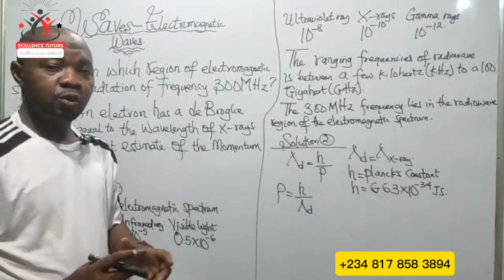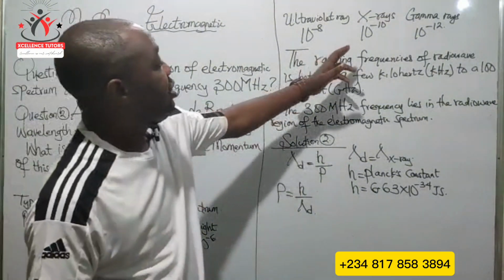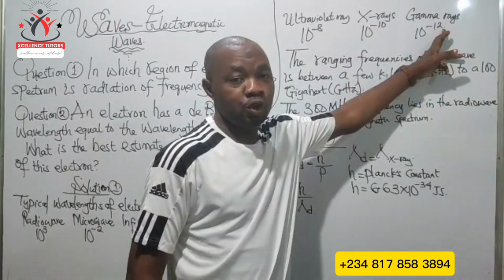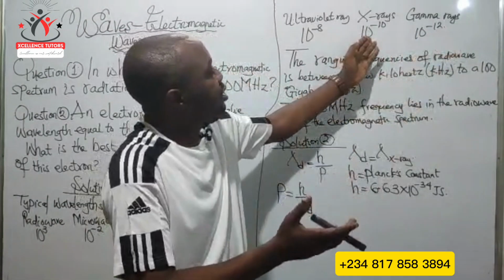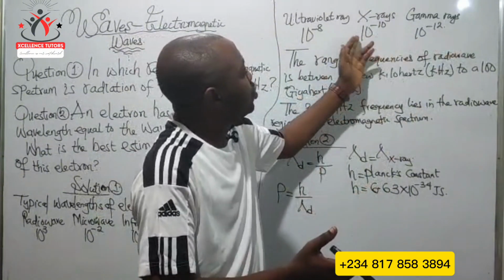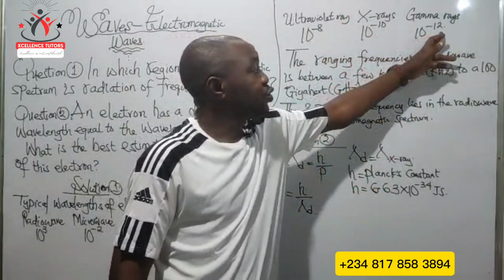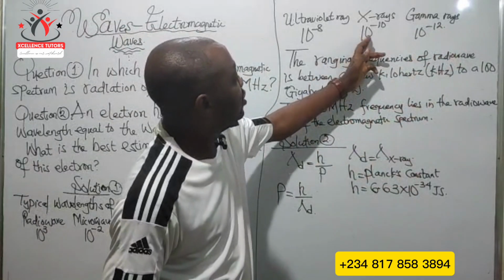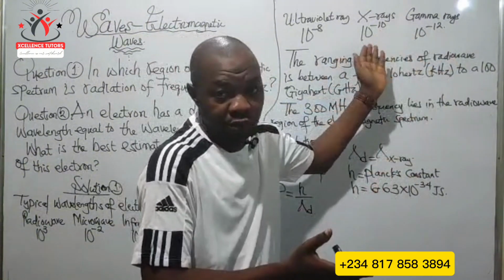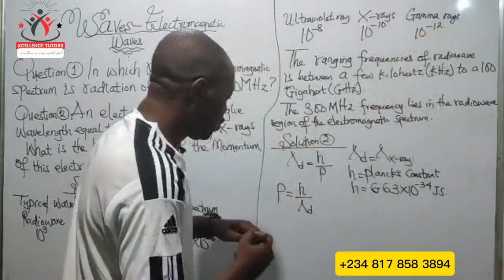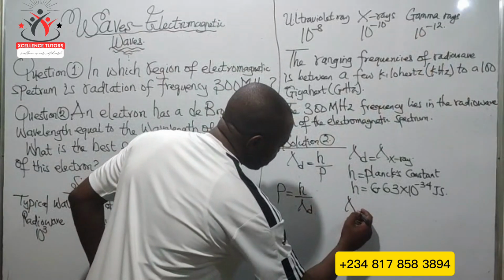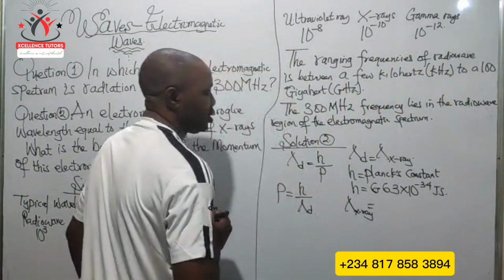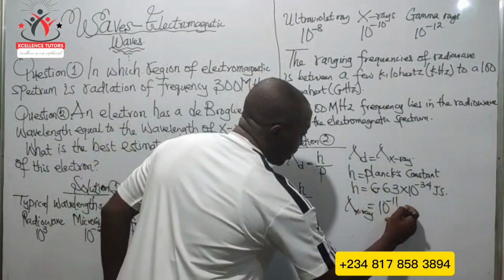Now what will be the X-ray wavelength? We know that the X-ray wavelength is in the order of 10 raised to the power of minus 10 to 10 raised to the power of minus 12. The average between 10 raised to the power of minus 10 and 10 raised to the power of minus 12 will be 10 raised to the power of minus 11, because it lies within this region. So we can consider the wavelength of the X-ray to be 10 raised to the power of minus 11 meters.